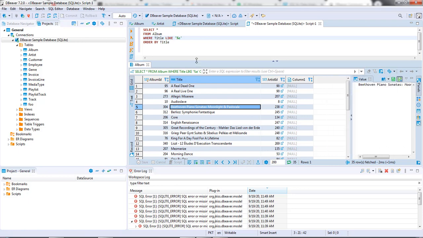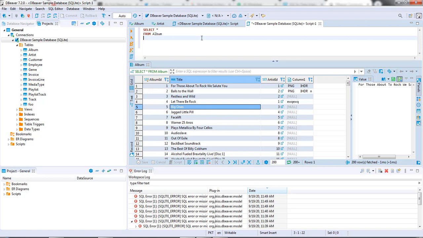So now we have gone over some basic commands of SQL. But what if I want to apply multiple conditions at the same time? For example, I want to apply a condition in which the title starts with R, but the artist ID is 1. I want to apply multiple conditions. I can do that using the AND and OR commands.